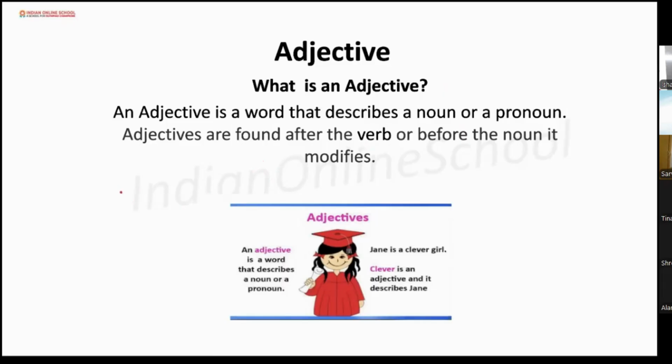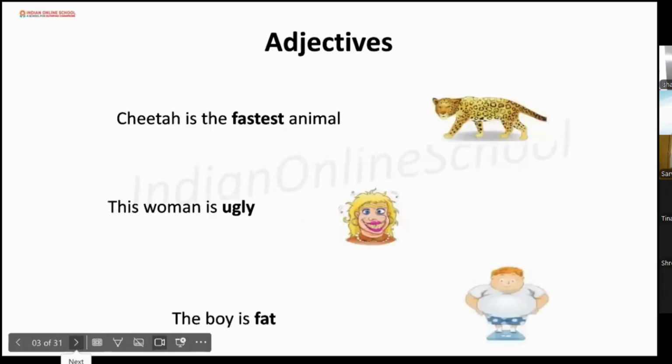So if I say, the sunflower is yellow in color, which one is the adjective here? Yellow. Very good. The yellow is the adjective word. So every time we will ask the question. Now you can see three pictures in the slides.